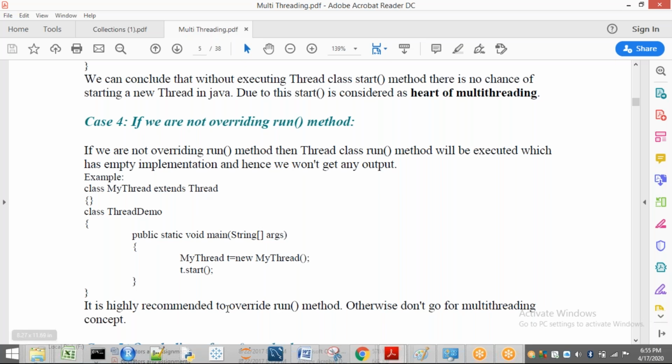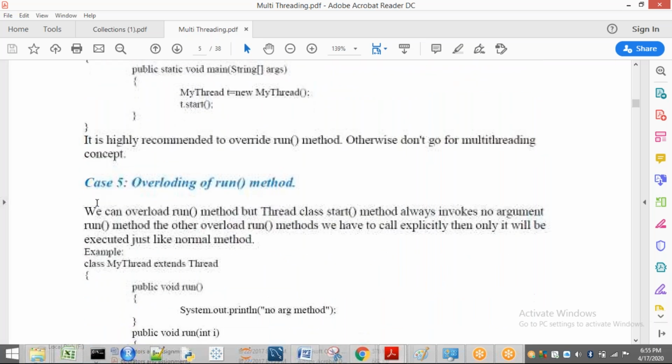So it is highly recommended to override the run method. Otherwise, don't go for multi-threading. If you are not going to override the run method of the Thread class, we are going to get this empty result. If you get it this way, what is the need of coming to multi-threading? So compulsorily, if you are going for the concept of multi-threading, first you have to execute the start method, and second you have to override the method called run. These two are important things.